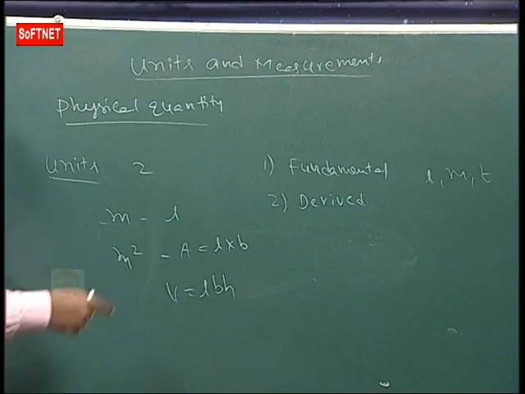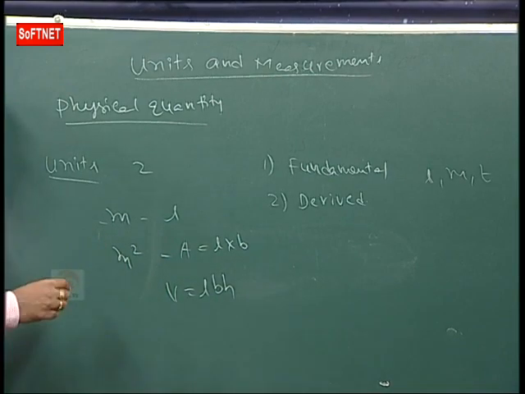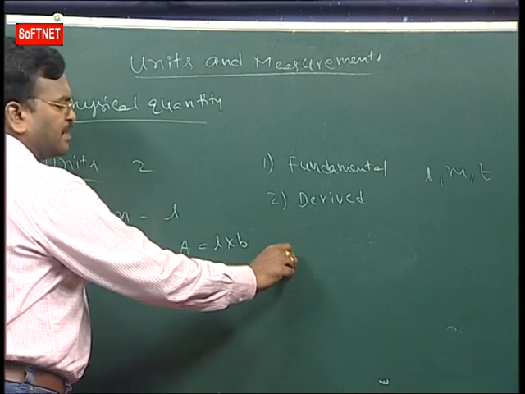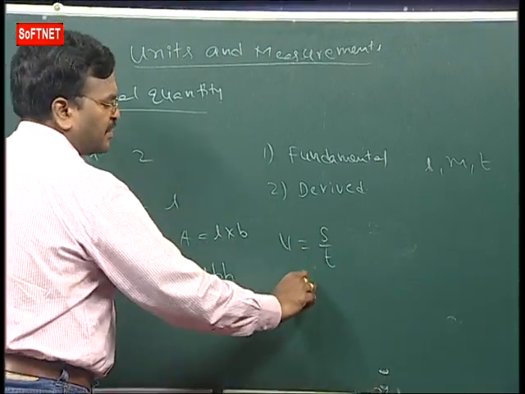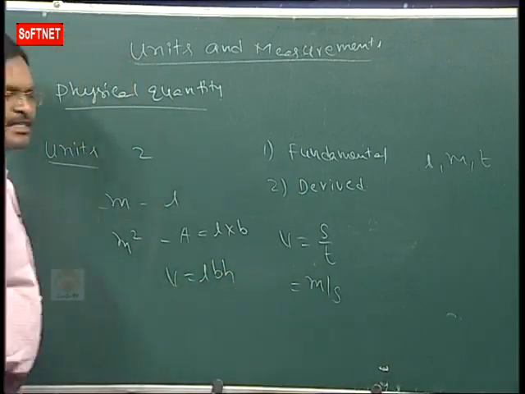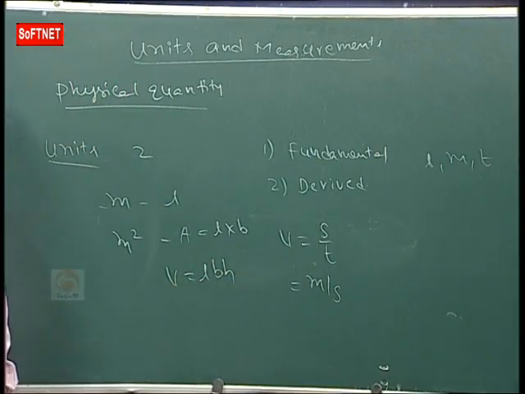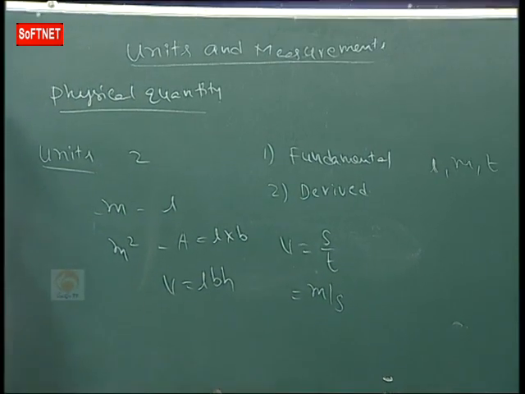Speed is distance by time, so meter per second is a derived unit.